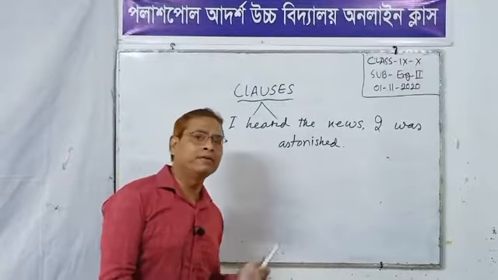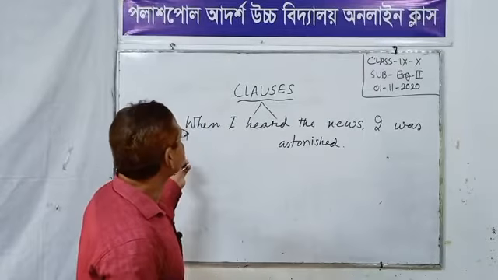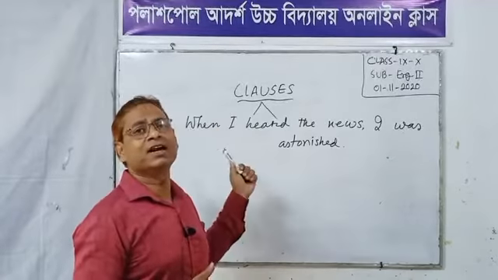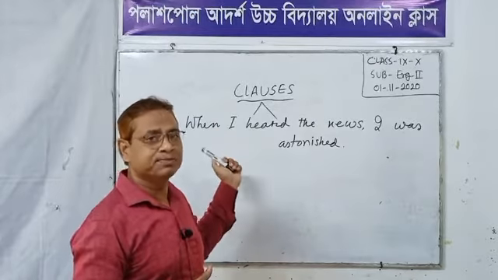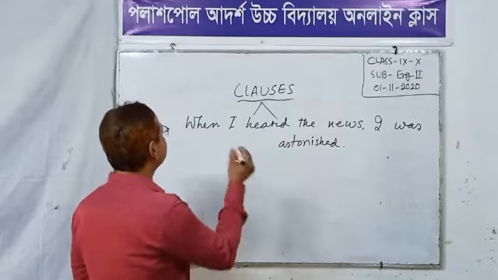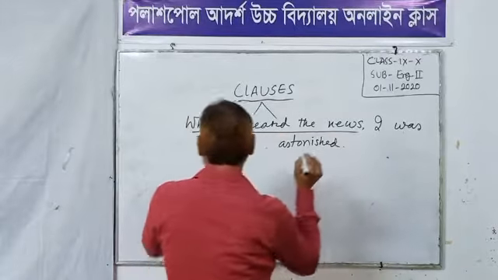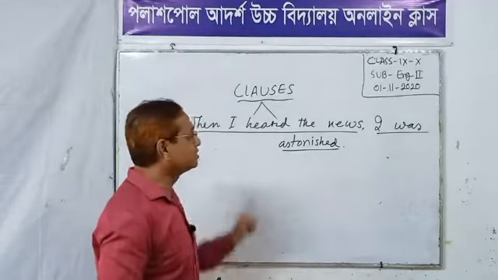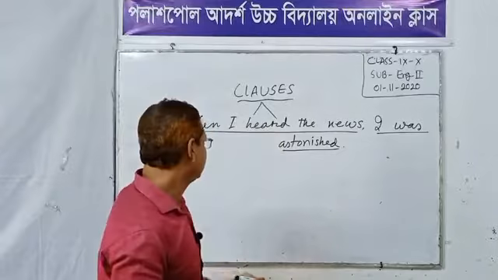Dear students, can you tell me which part is the dependent clause and which part is the independent clause? Which part is principal? Which part is the subordinate clause? Yes, dear students, there are two parts or two clauses here.